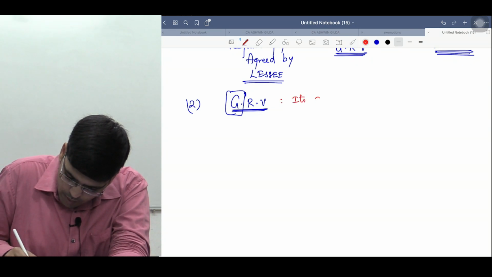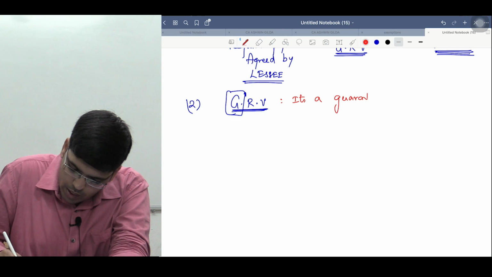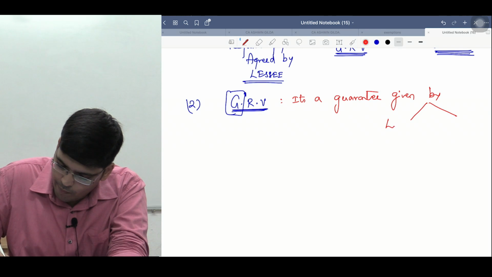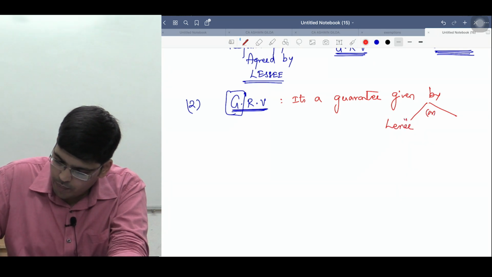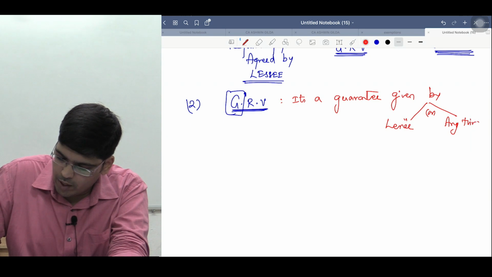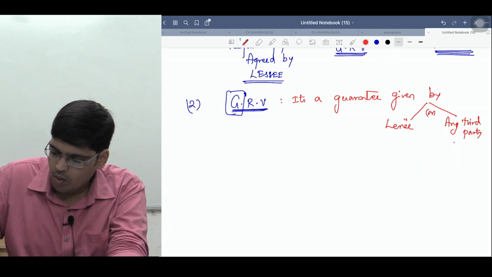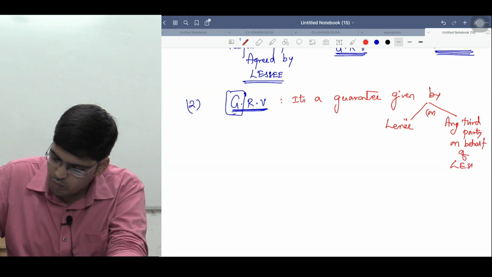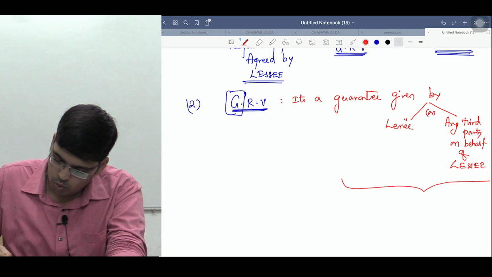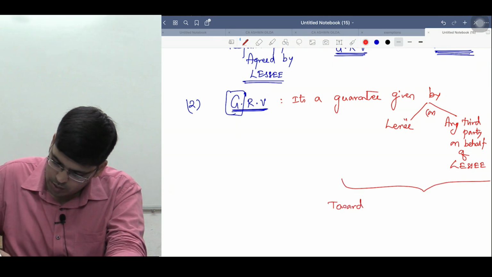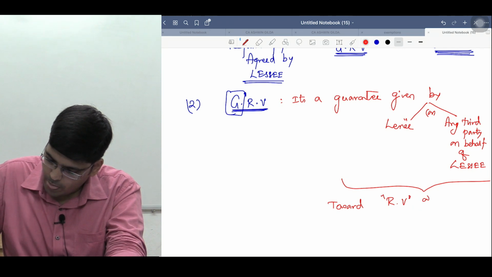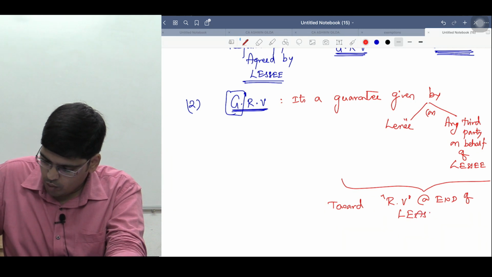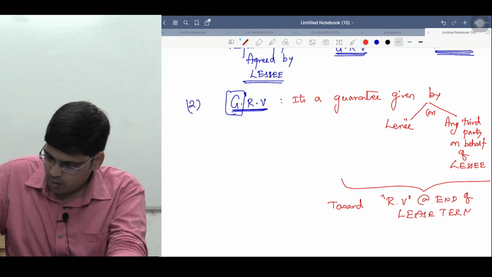So what is guaranteed residual value? It's a guarantee given by lessee or any third party on behalf of lessee. On behalf of whom, sir? Lessee. Towards what? Towards the residual value at the end of lease term. At the end of what, sir? Lease term. So, sir, explain again.